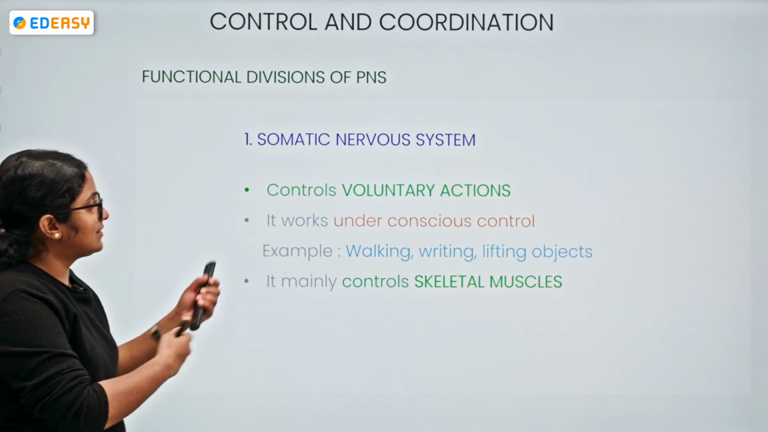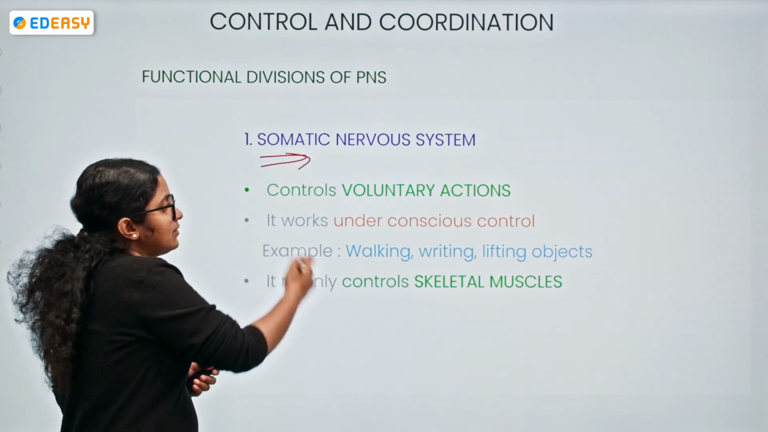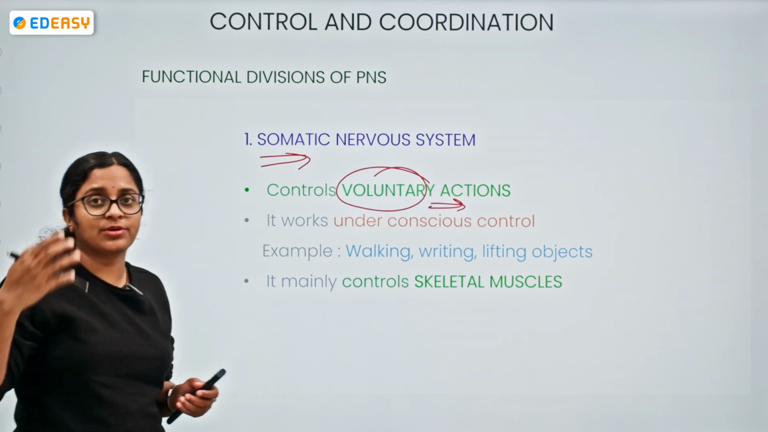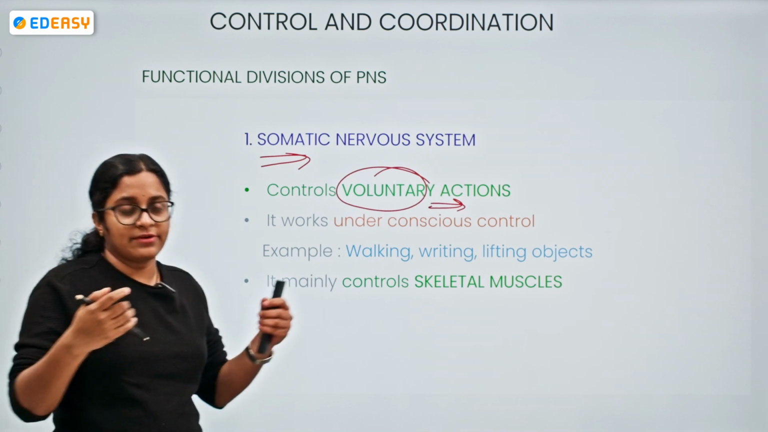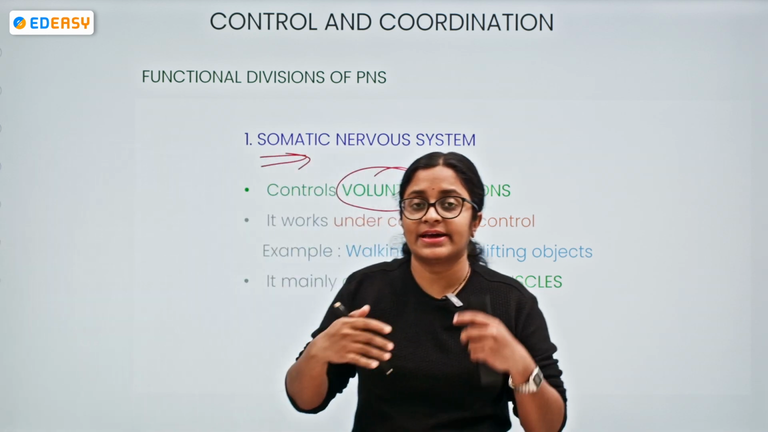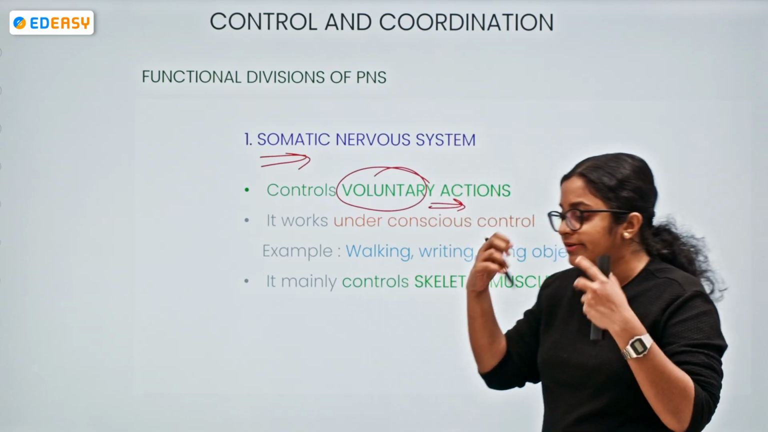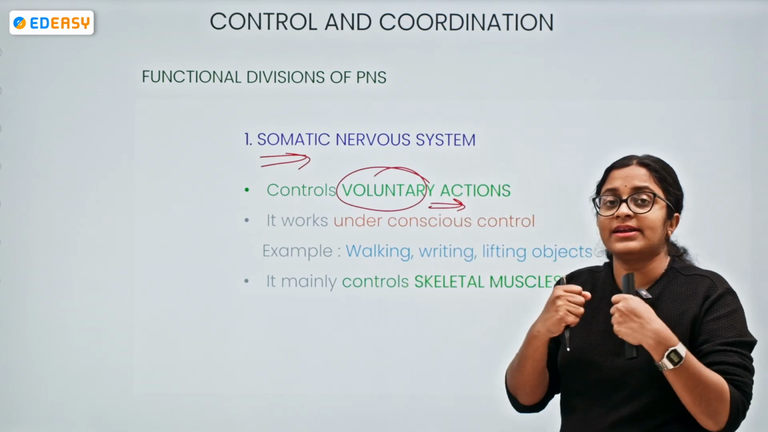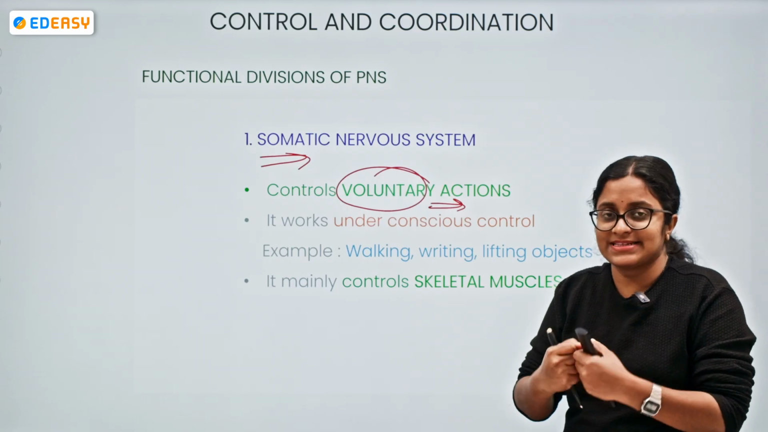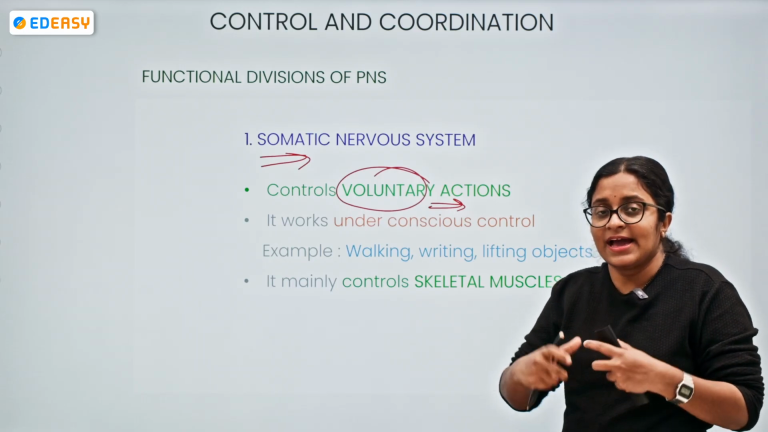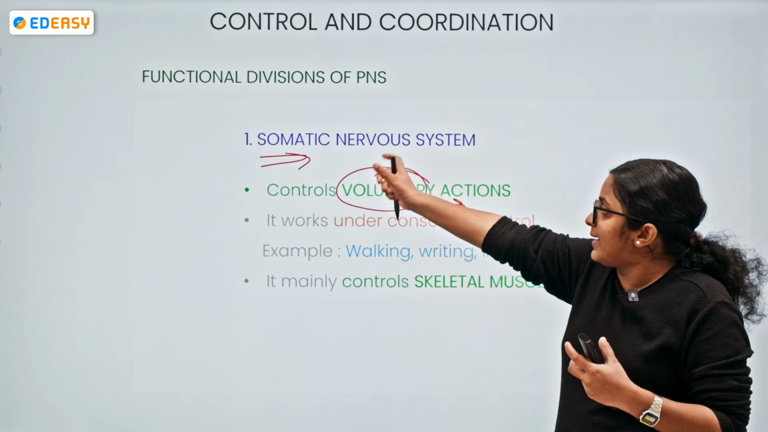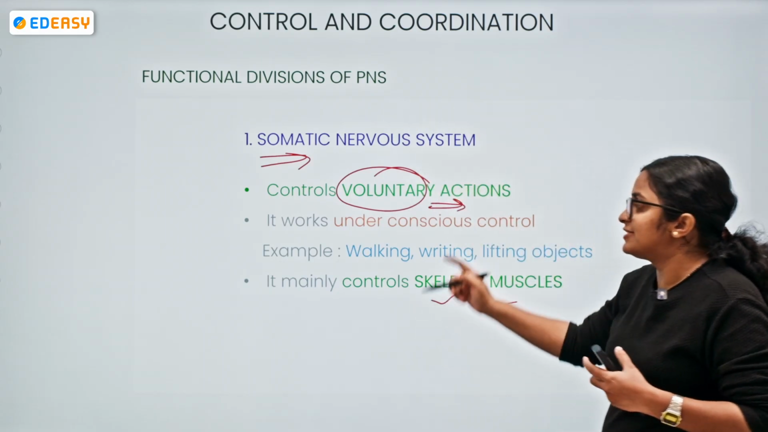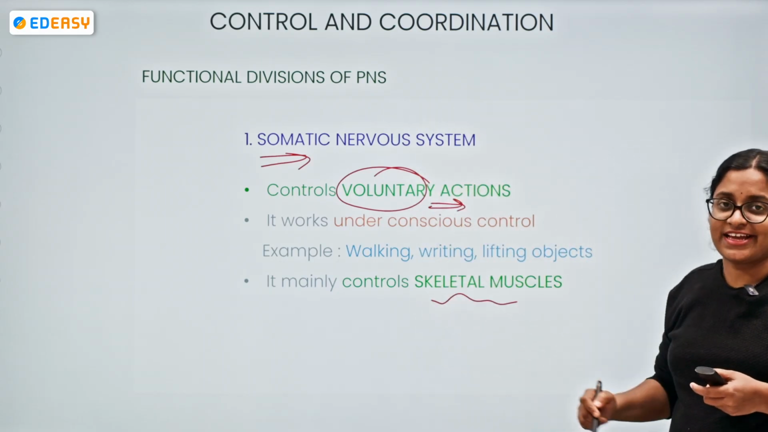So the somatic nervous system, what does it tend to do? It controls the voluntary actions, meaning it is under our control, our brain's control. When we are walking, writing, reading, lying down, or lifting any object, it is under the control of our skeletal muscles. So the somatic nervous system is mainly controlling the skeletal muscles which are involved in the voluntary actions.